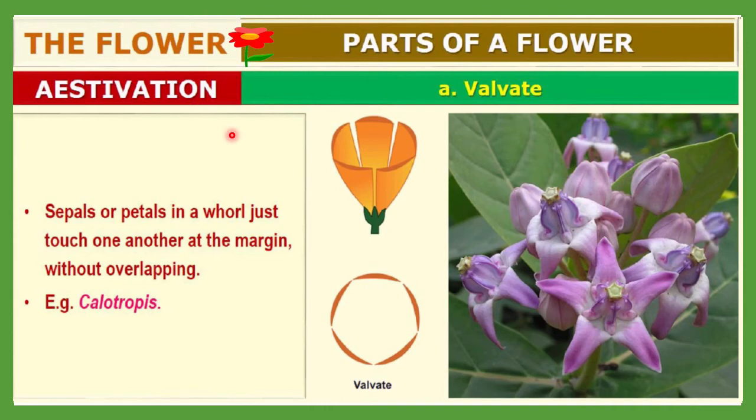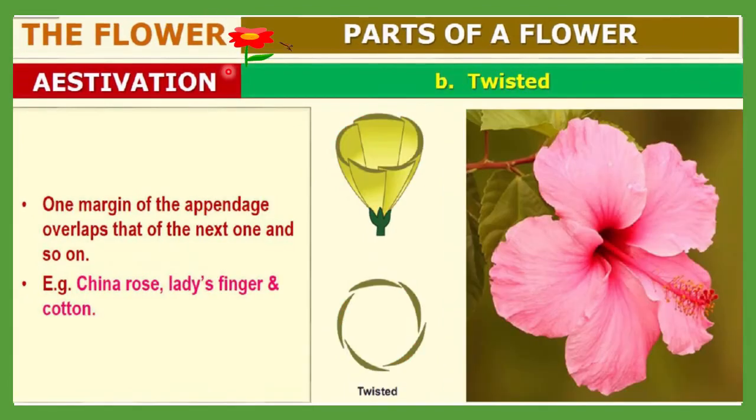Next type of estivation is twisted. Here one margin of an appendage overlaps that of the next one. You can see this one overlaps, this is also overlapping. So one will overlap another, and such a kind of estivation is called twisted.